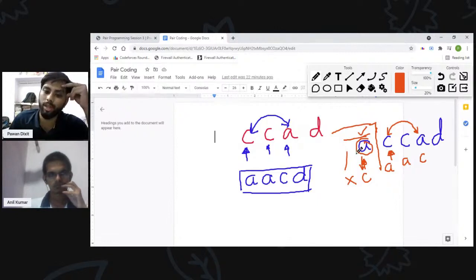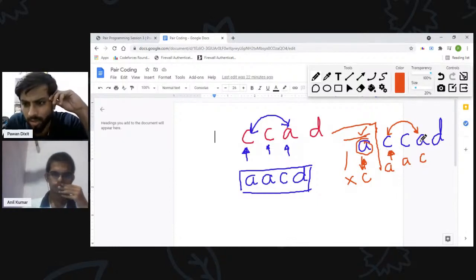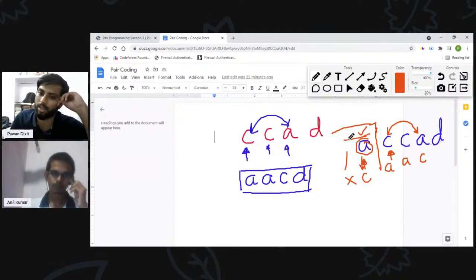We just have to maintain an array which stores the first occurrences of each of the elements. Right? So in this case, what should be the answer? I cannot convert this C to A, and D is greater than C. So this is already the most optimal answer. We don't have to change it at all. This is already the optimal answer. I cannot do anything in this.